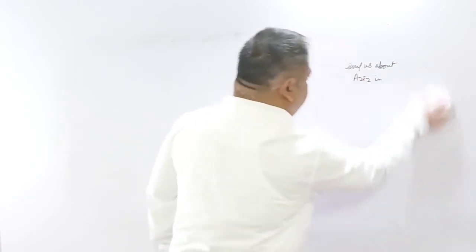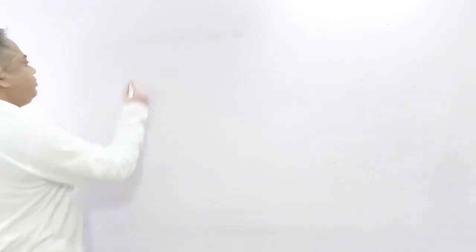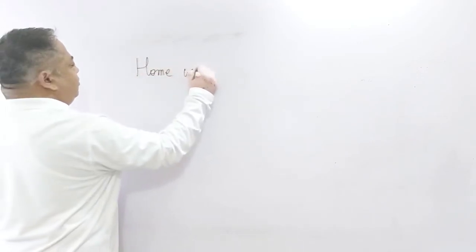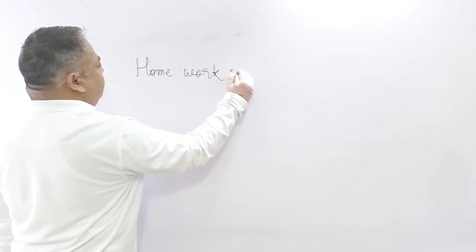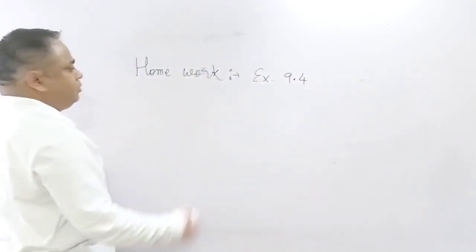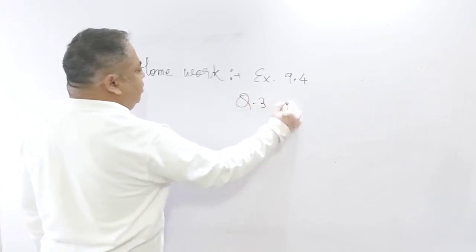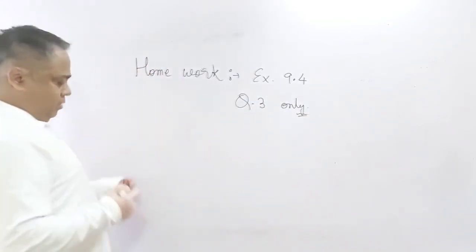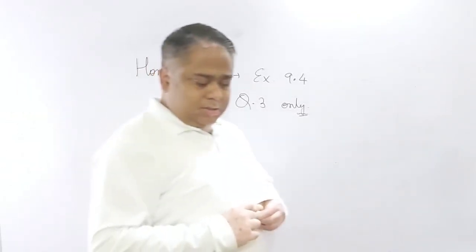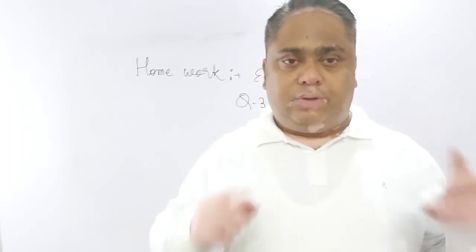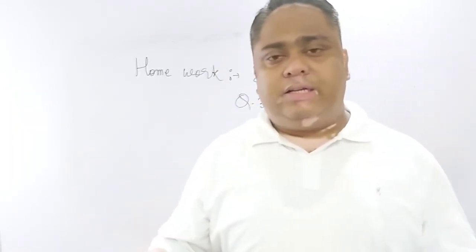So the next homework is exercise 9.4, question number 3 only. Since it is in pictorial form, you can make the pictures of the bar graph, okay, and you can send it to my person.